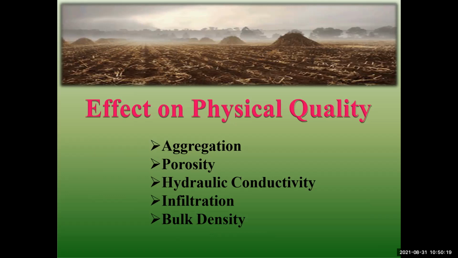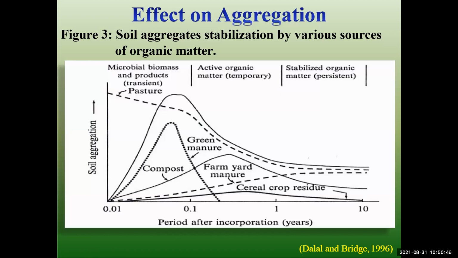Now this is the effect of the physical quality: aggregation, porosity, hydraulic connectivity, infiltration, and bulk density. The physical quality directly impacts the soil. Okay, then now this is the effect of aggregation. Aggregation is shown in your graph.